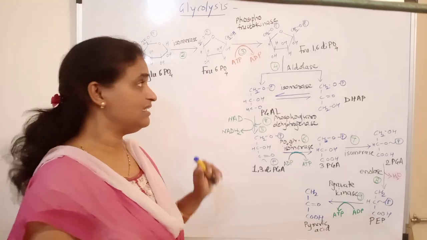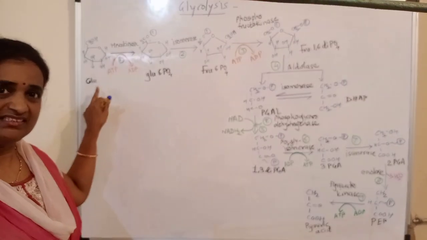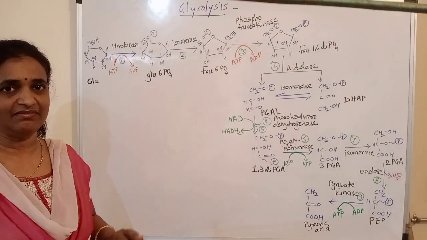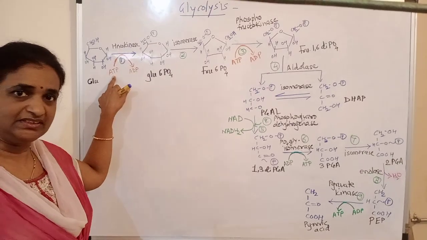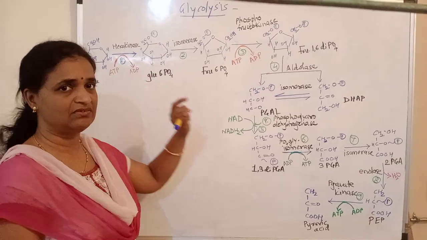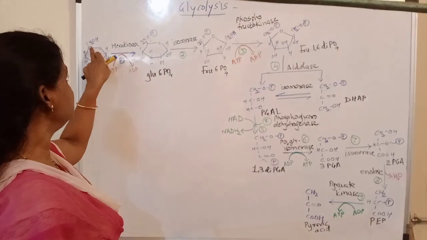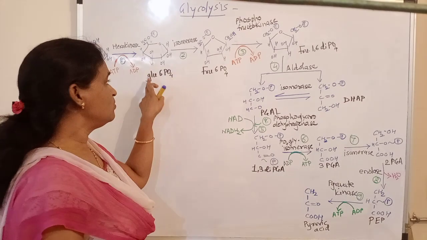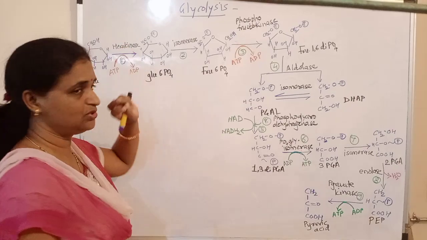that is the TCA cycle. In case of glycolysis, when a single molecule of glucose, a C6 carbon atom compound, enters into the cell, it is first activated by taking one phosphate from ATP. ATP donates its phosphate to glucose, and glucose is converted to glucose 6 phosphate. Here this phosphate gets added to the 6 carbon atom, and the product formed is glucose 6 phosphate. As there is transfer of phosphate, the enzyme required is hexokinase.